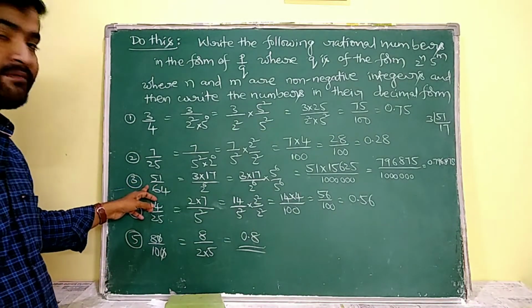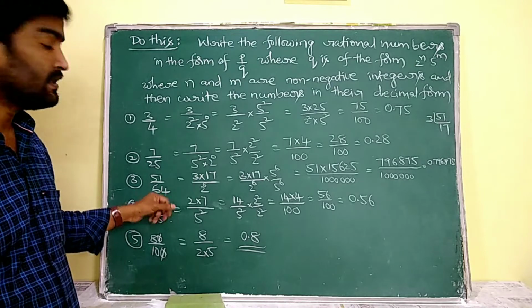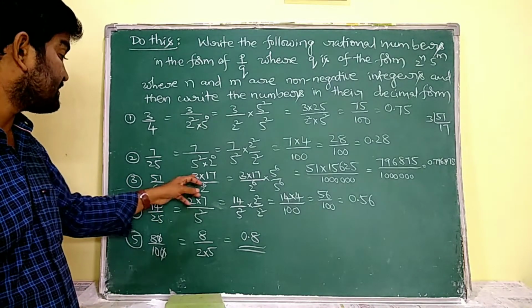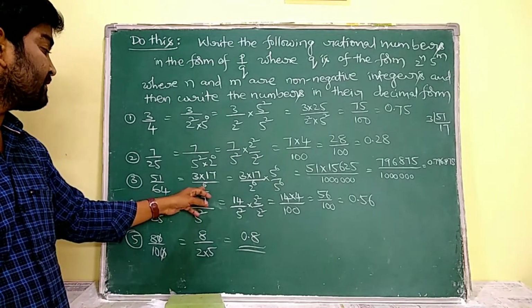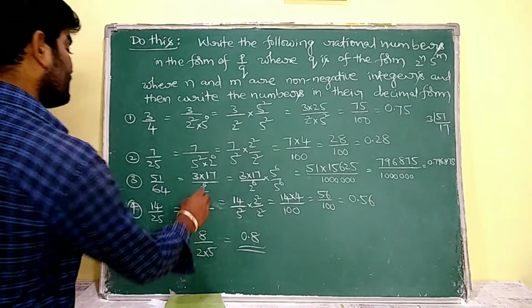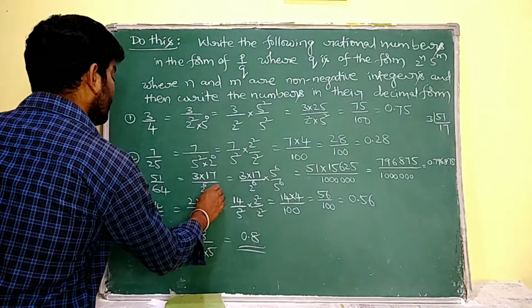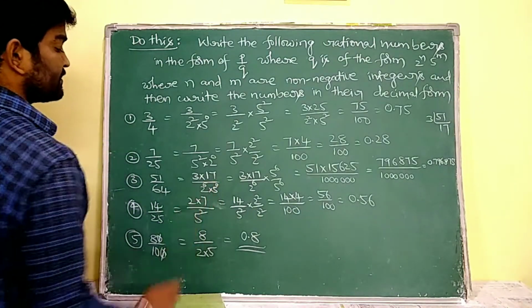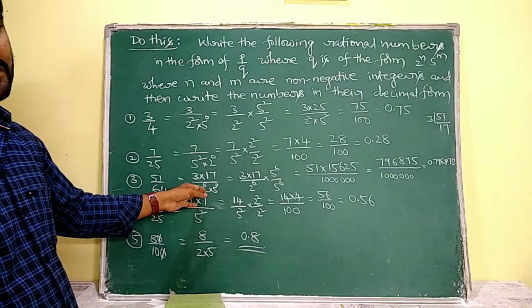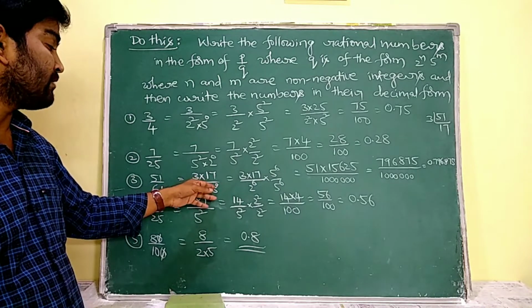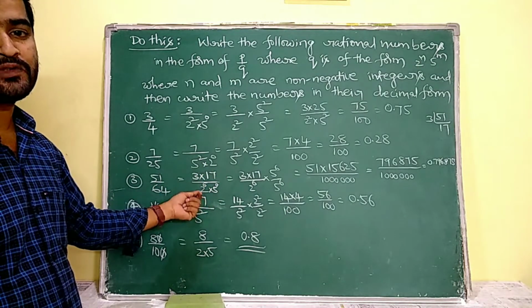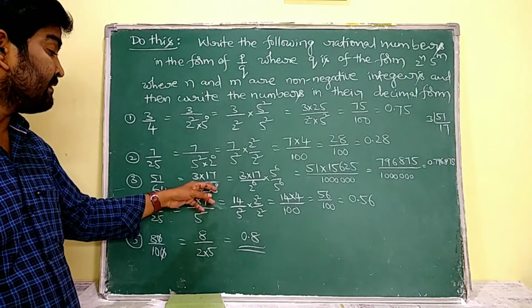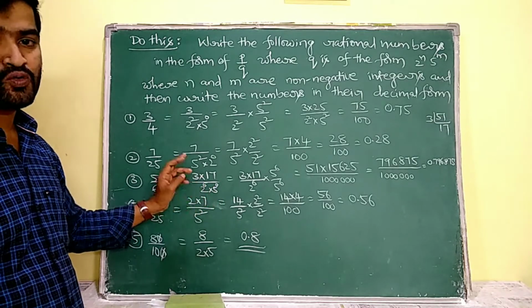Now I have to prime factorize both numerator and denominator. The numerator is 51, that is 3 into 17. And 64 means 2 power of 6. Here the denominator is in the form of 2 power of 6 into 5 power of 0. So the first question here is finished. Now I have to express this as a decimal. That is why I have to pair up 2's and 5's. So here I am having 6 times 2.